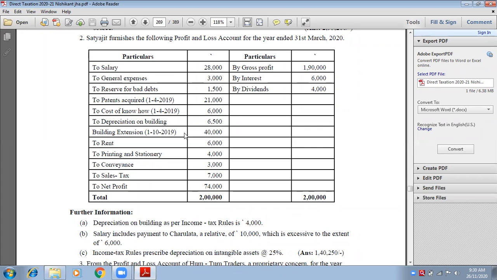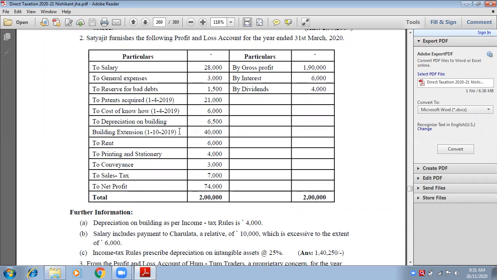You extended the building on 1st October 2019, 40,000. So building extended is our fixed asset again. Building extension means the building has been extended. So you have tried to extend your building. So assets are increased.